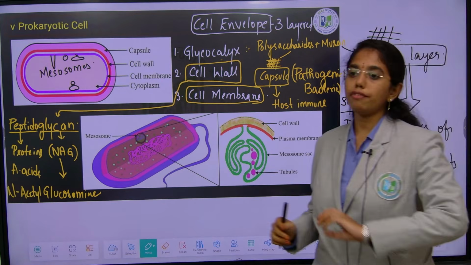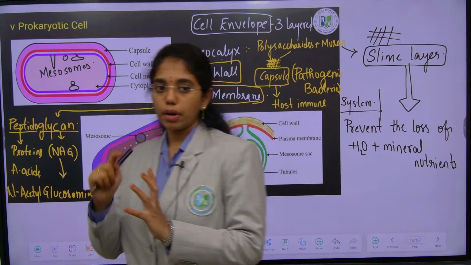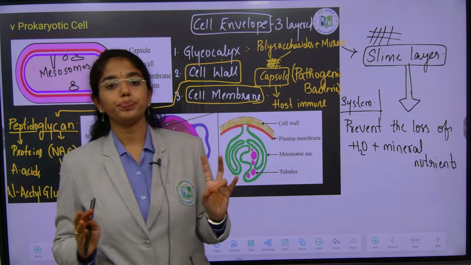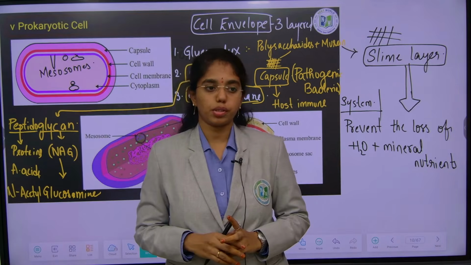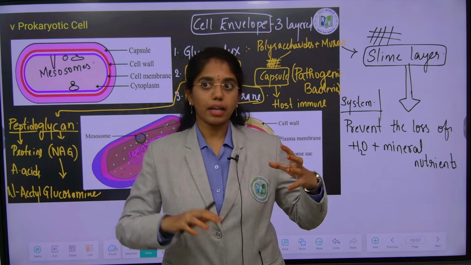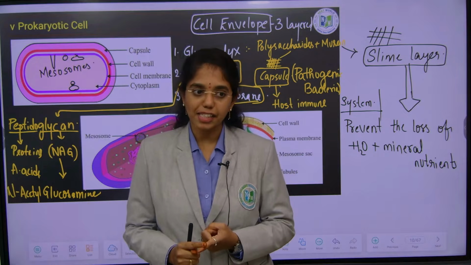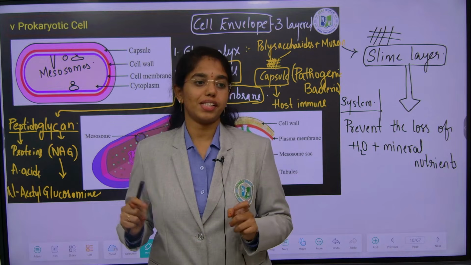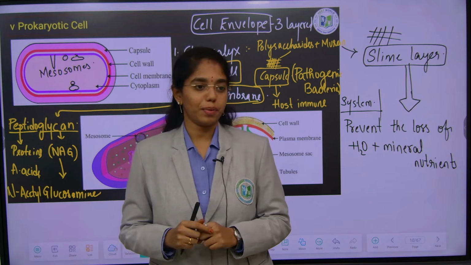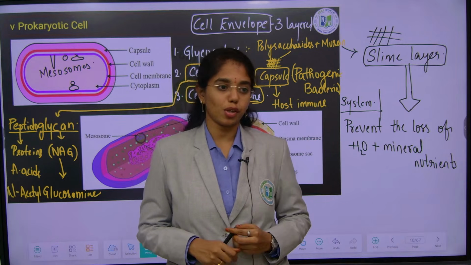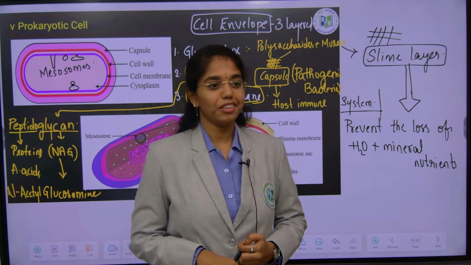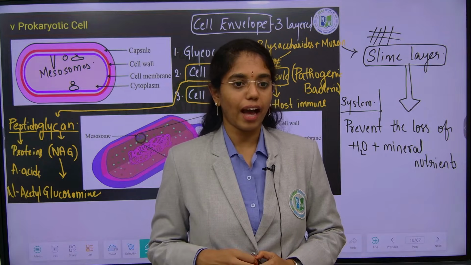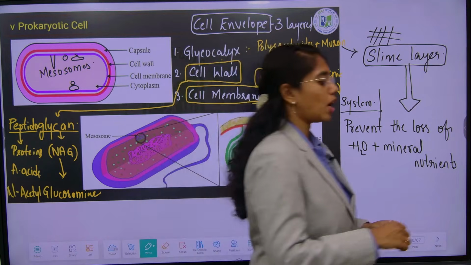Tomorrow we will finish the prokaryotic cell, starting from mesosomes with complete details, and then we will look into the diagrammatic descriptions of the eukaryotic cell. After completing tomorrow's session, we will also exercise some statement-based and match-the-following questions in terms of a quiz. That quiz is not only among you, it will be with the virtual students also. Let us see who will win, whether those students or you. We will have a very nice, active quiz after tomorrow's session. Fine? That's all. Thank you for today's session.